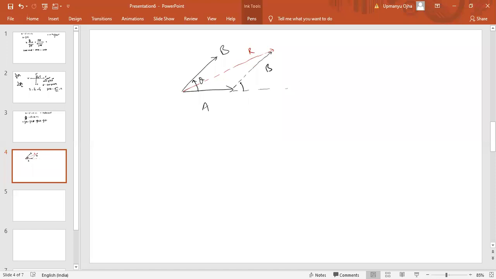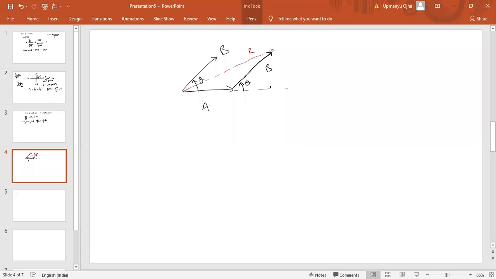Now you think on this point. This would be theta because the angle between A and B is theta. So A is horizontal, B is at an angle theta. So this is theta angle. Now we can resolve this B into two components. This is the B vector. We can resolve the B into two components.